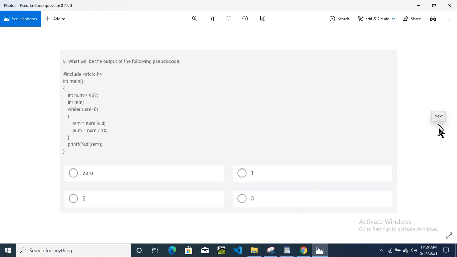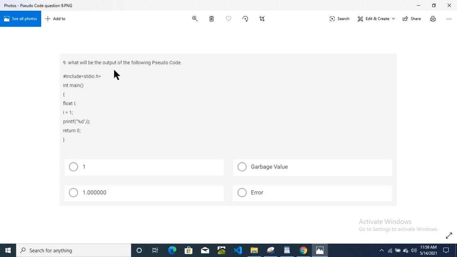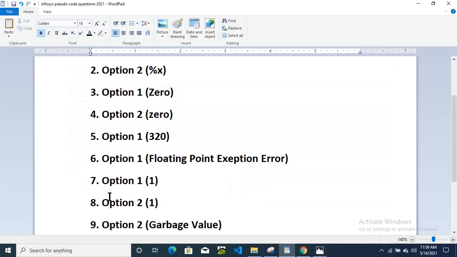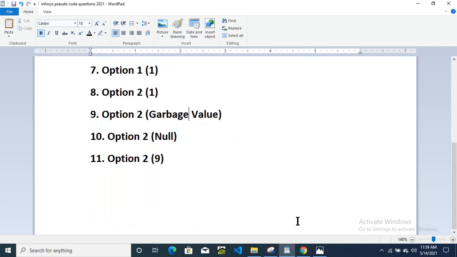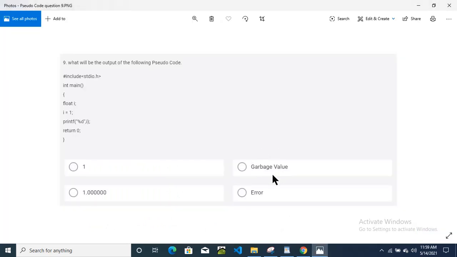Okay, so we will check the 9th question. What will be the output of the following program or pseudocode? The answer for this is option 2, garbage value. Option 2, garbage value, is the correct answer.